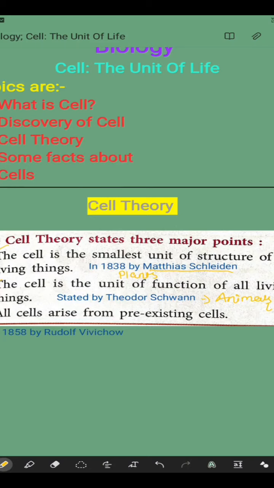First, Matthias Schleiden said that plants are all made up of a large number of cells, and cells are the structural unit. Then Theodor Schwann said animals and plants both are made up of a large number of cells, which are the functional unit of all living things. At the end, in 1839, both scientists, Matthias Schleiden and Theodor Schwann, proposed the cell theory in short.